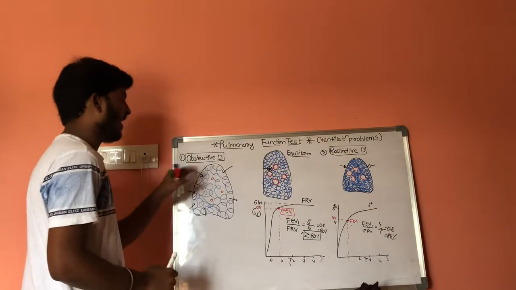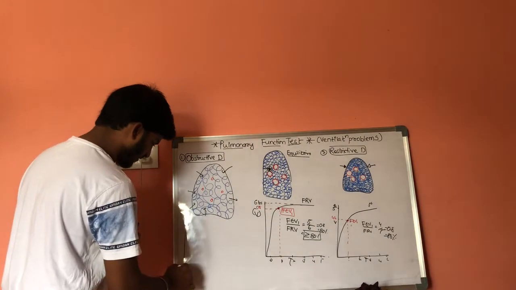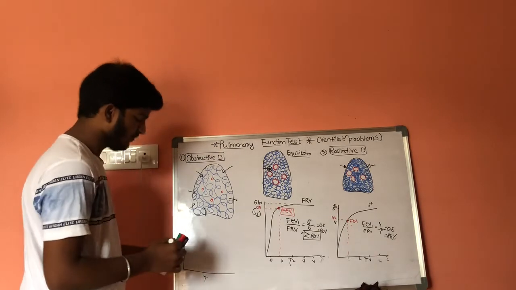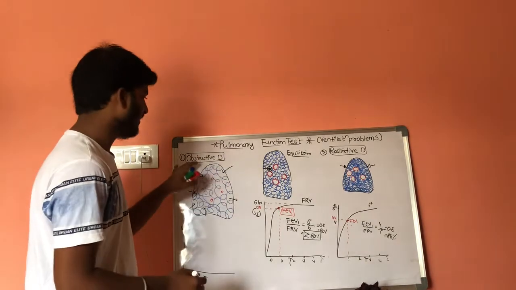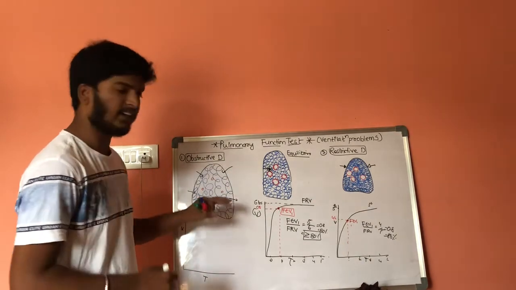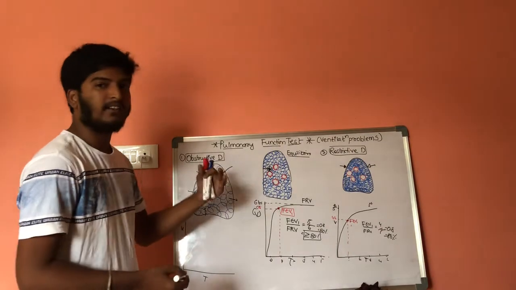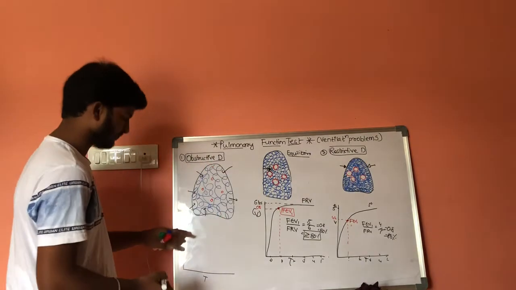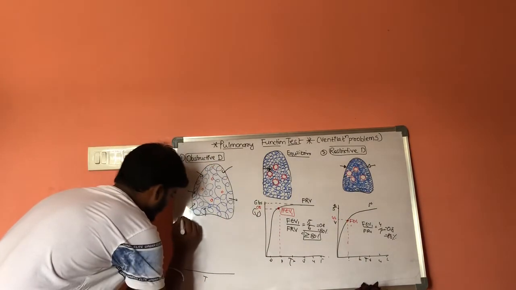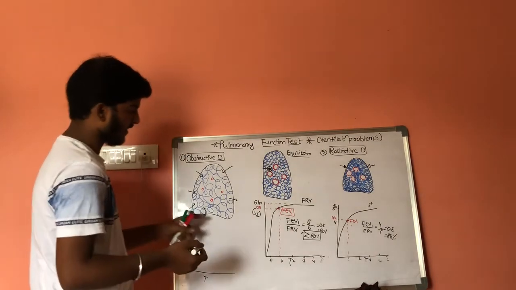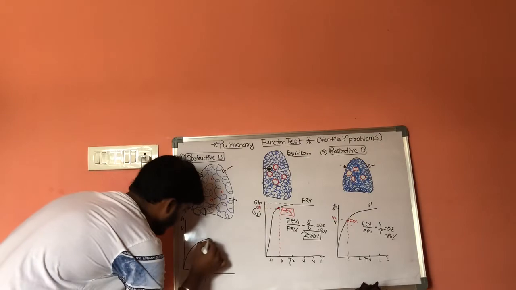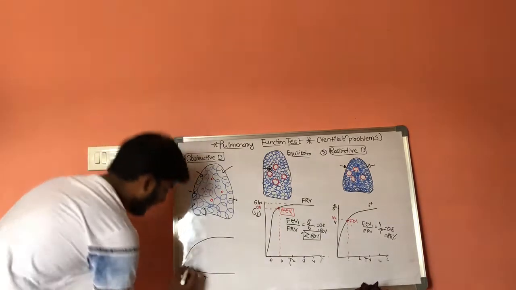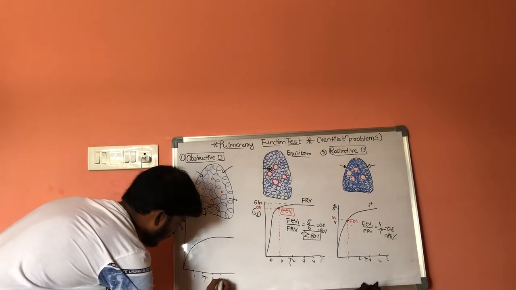And if we come to obstructive disorders, here it includes time and here it includes volume. In obstructive disorders, the size of the lung is increased and ultimately the total capacity of the lung will get increased, it also includes 6 liters, and the graph of obstructive disorder will be like this, with 1, 2, 3, 4 and 5 seconds.